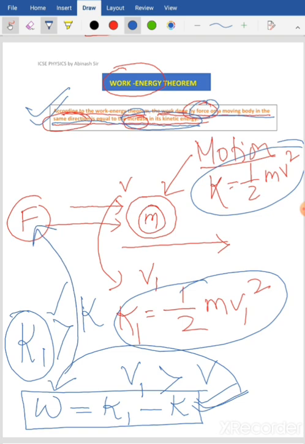Are you getting my point? So let's read the work energy theorem again. According to this work energy theorem, the work done by the force on a moving body in the same direction is equal to the increase in its kinetic energy. All right, so I hope you understood.